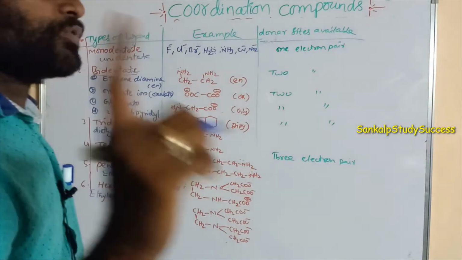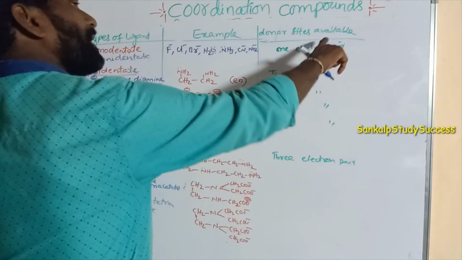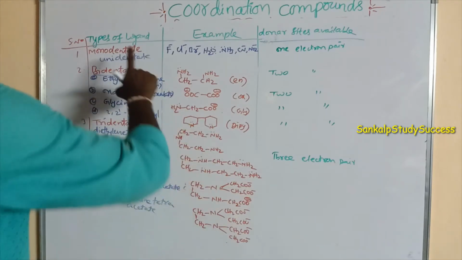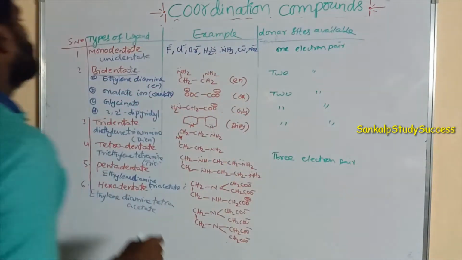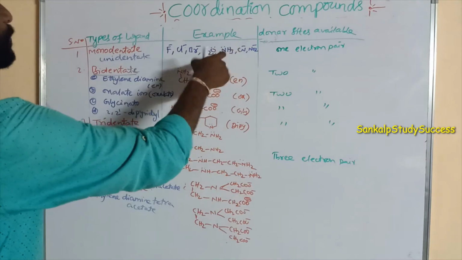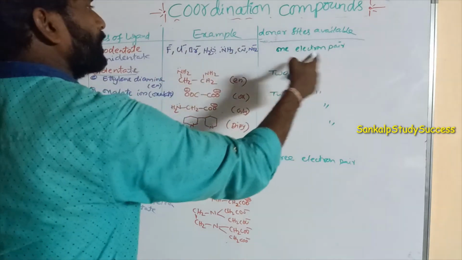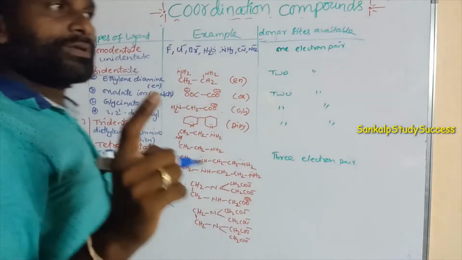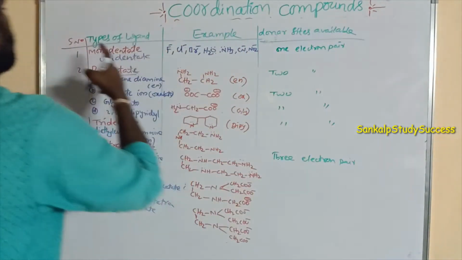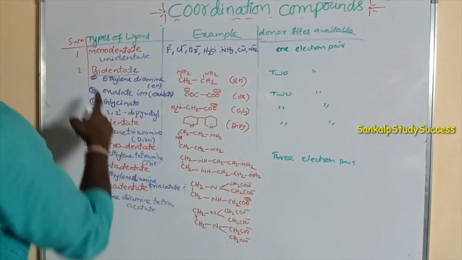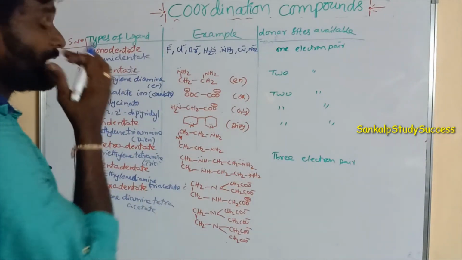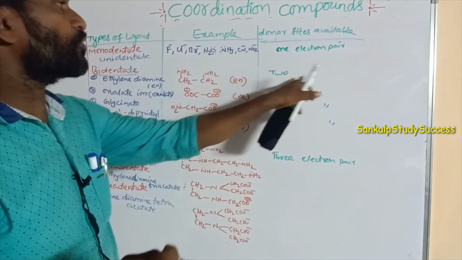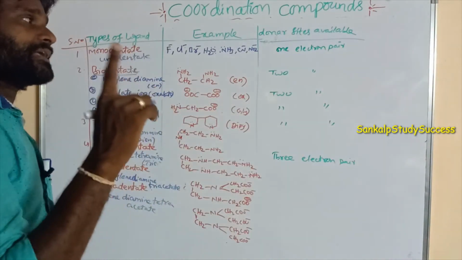So that is having only one electron pair, one donor site available. All these donate one electron pair to the metal atom. The ligand containing one donor site is said to be a unidentate or monodentate ligand. Similarly, a bidentate ligand contains two donor sites, that means each ligand can donate 2 electron pairs.